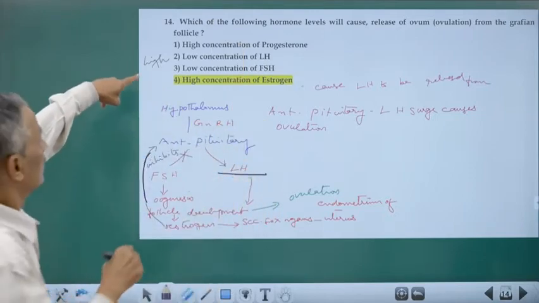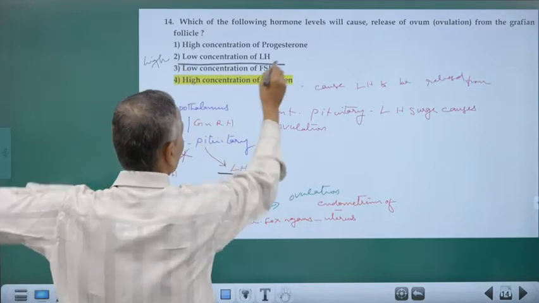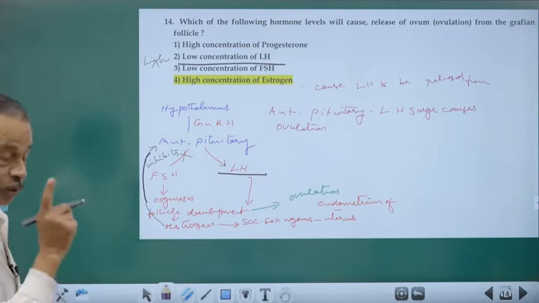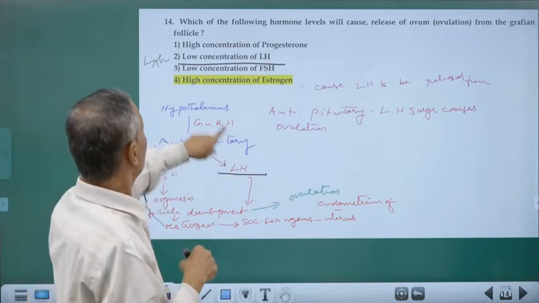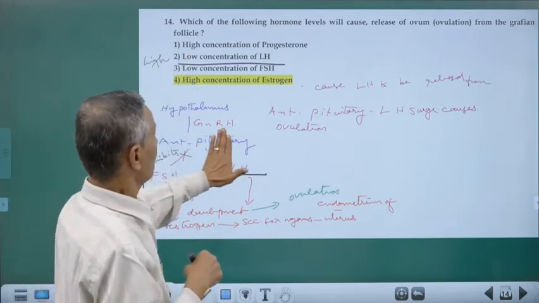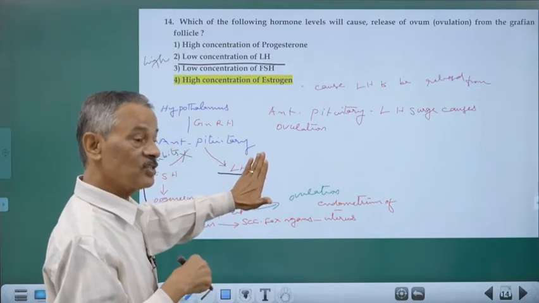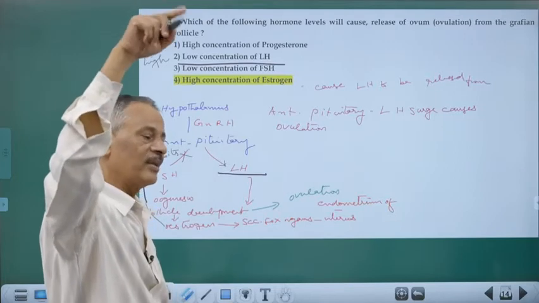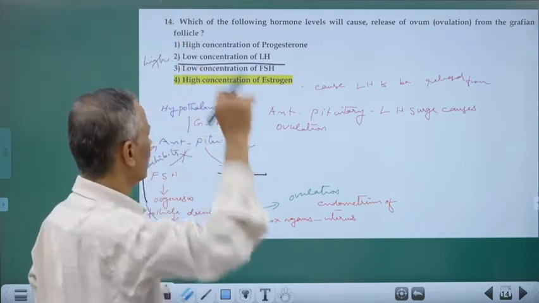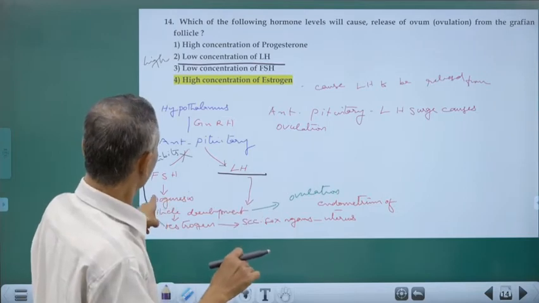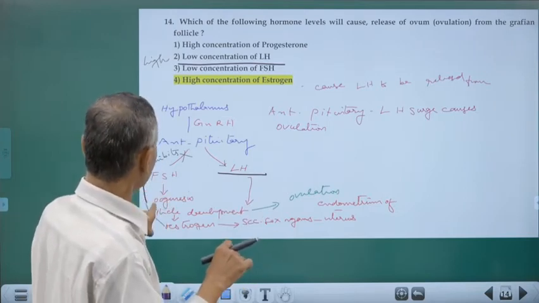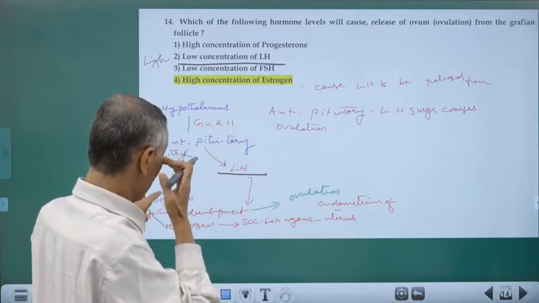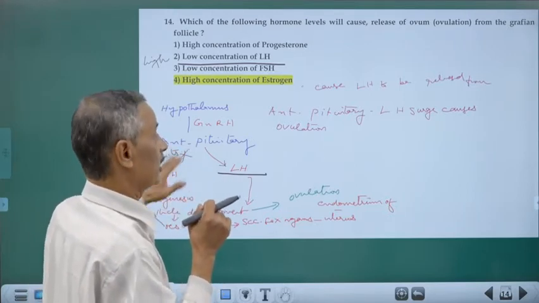LH surge only is that low concentration. You cannot take it. It is not a mistake actually. You have to think, when will the LH be released? LH is released only by about the 40th day. Suddenly it is releasing and its concentration is increasing all of a sudden, when FSH is sufficient,